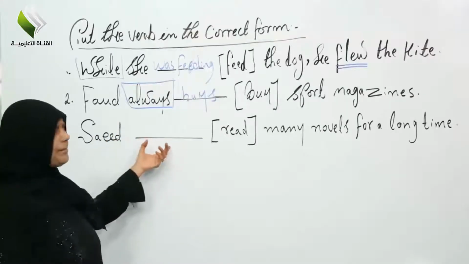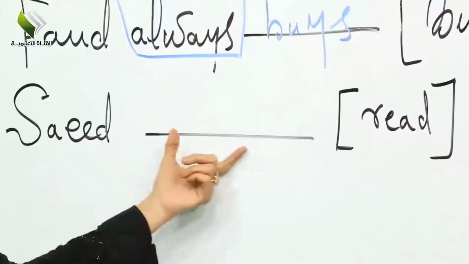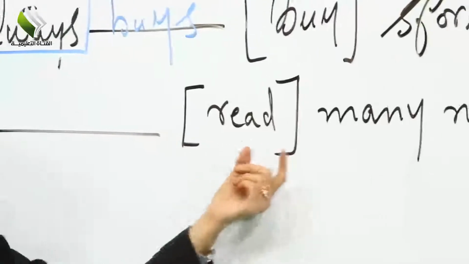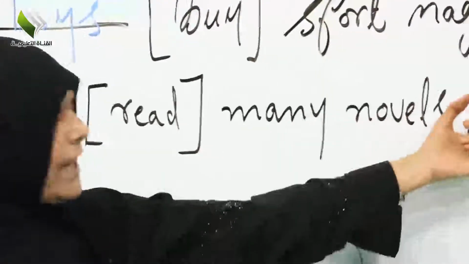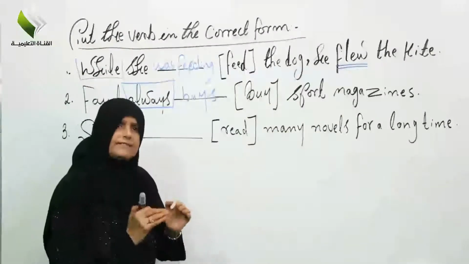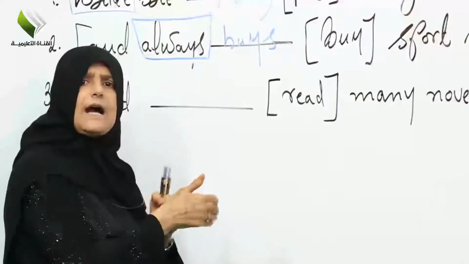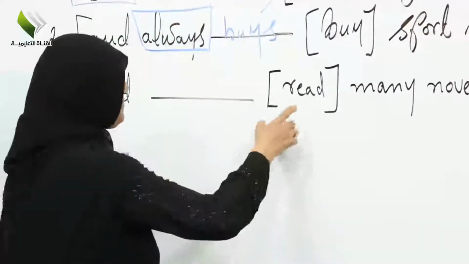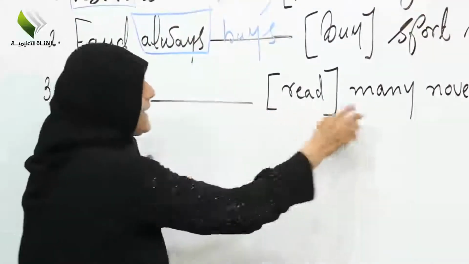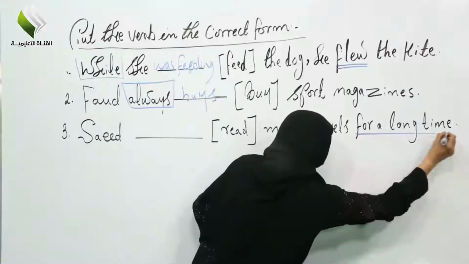Now look at this here, number 3. We are talking about Saeed read many novels for a long time. As we know, don't forget please. Look at the sentence carefully and answer. How do you put the verb? Now read and a long time. How do you make this, a long time?